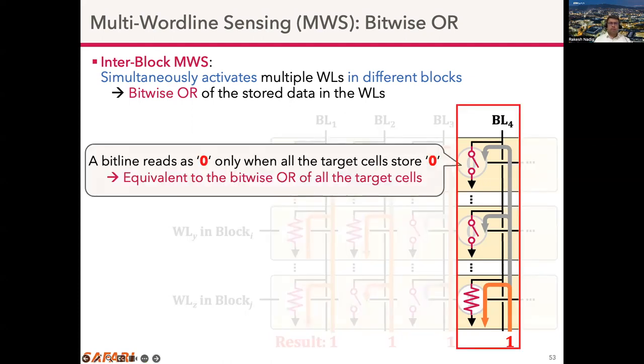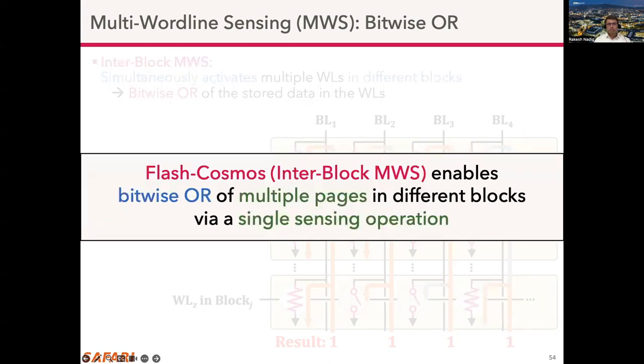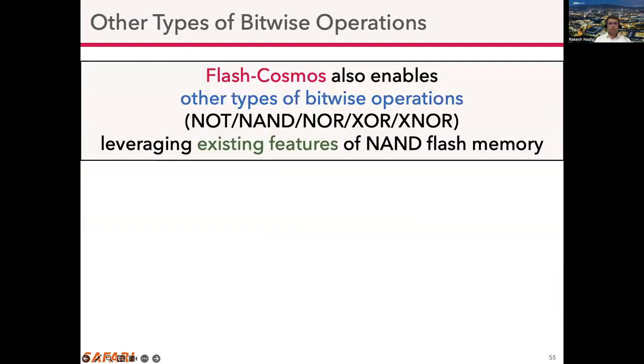And the bit line reads as 0 only when all the target cells are 0. And this is again similar to bitwise OR of the target cells. So inter-block MWS enables bitwise OR of multiple pages in different blocks via a single sensing operation.